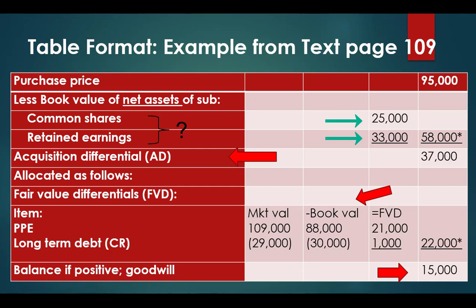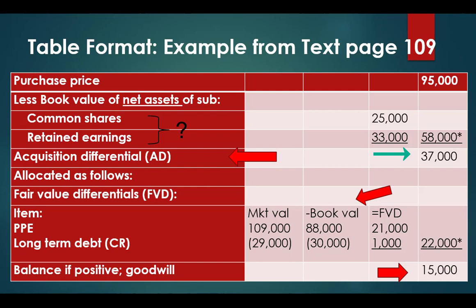In this example, we've got common shares of 25,000 and retained earnings of 33,000. Adding those together, our net assets or our equity is 58,000.